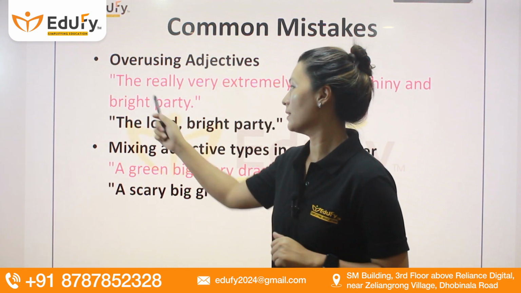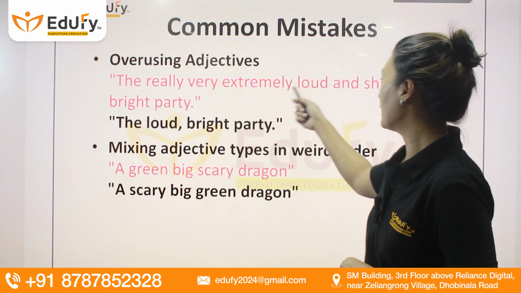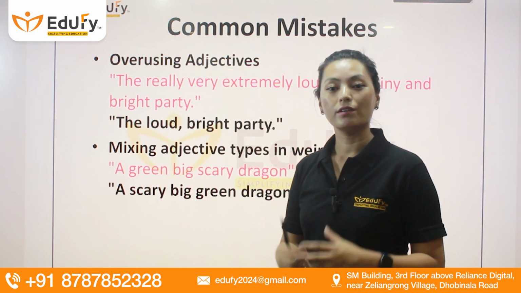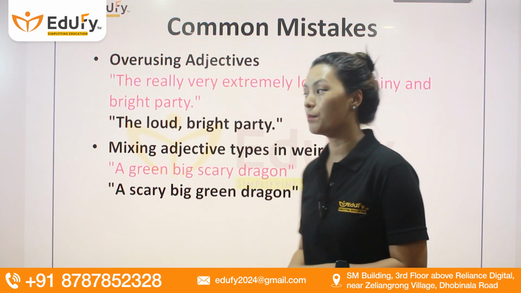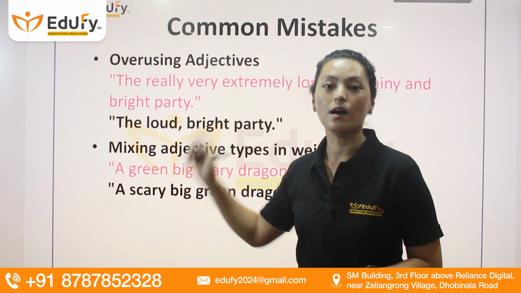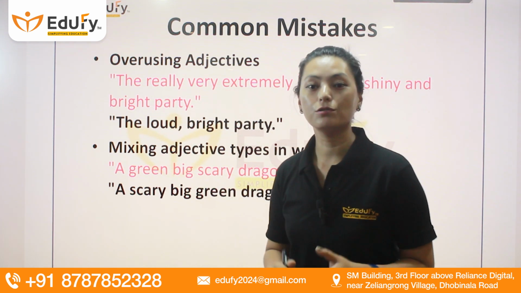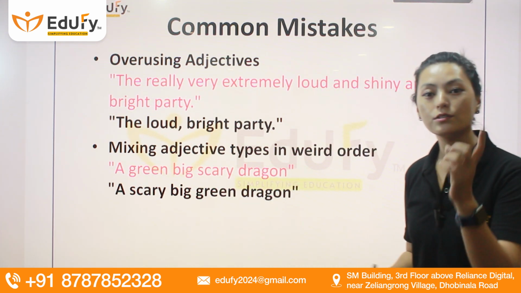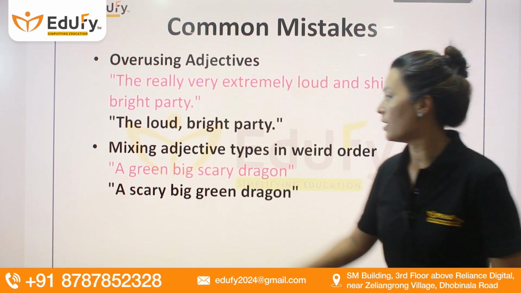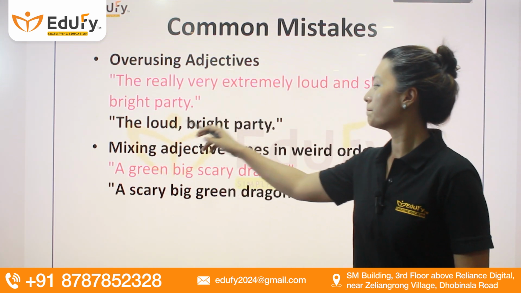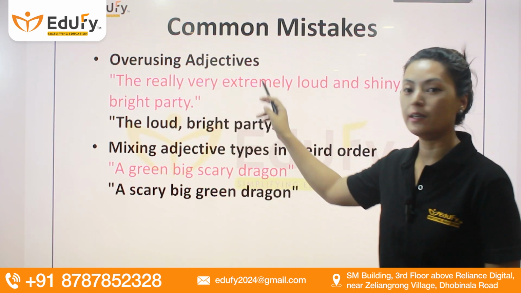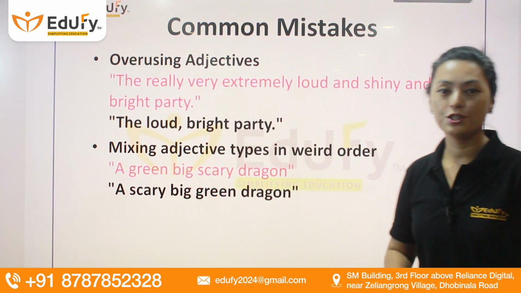Let's take a look at this example. The really very extremely loud and shiny and bright party. It sounds very inefficient. The sentence may be correct, but the usage of adjectives here is incorrect. What you can do to change this is just use one adjective to describe the party, and that is the loud, bright party. You don't have to use really, very, extremely, or shiny.